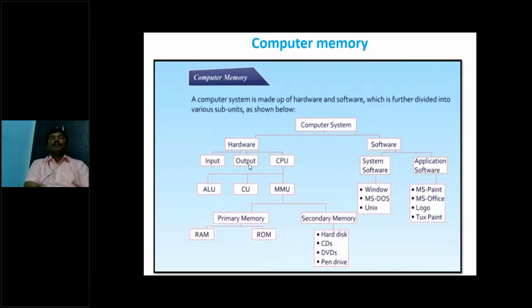Along with these, we have the CPU and the memory unit. The CPU has three internal parts: the ALU, the control unit, and the register set. The memory unit, the fourth unit, has two parts: primary memory and secondary memory. Secondary memory is also sometimes called secondary storage devices.